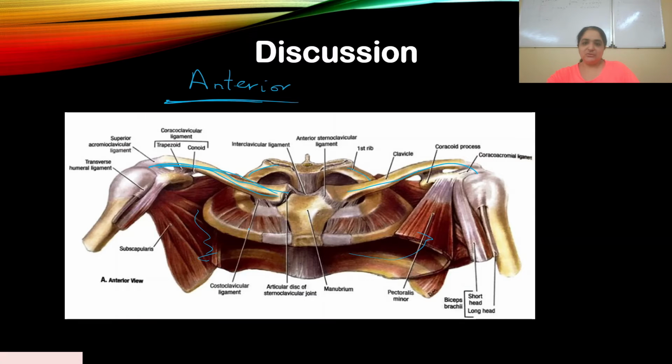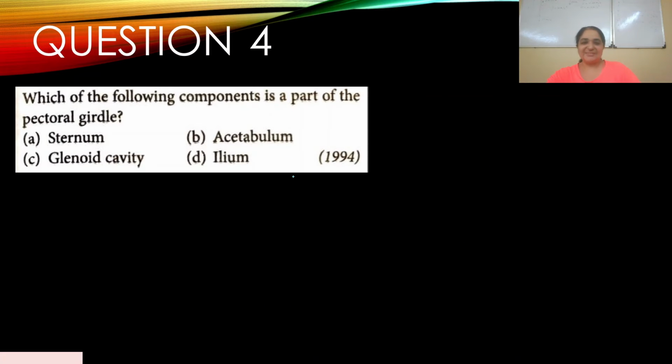Okay, clear? This was also an easy question. If you knew your anatomy well, you should have been able to answer this question. So question number 4. Which of the following components is a part of the pectoral girdle? The pectoral girdle is back again. This appeared in 1994. It's a pretty old question. Let's go through our options. A, sternum, B, acetabulum, C, glenoid cavity, D, ilium. Clearly we just discussed this. C, glenoid cavity. I think they like glenoid cavity too much, but anyway, your answer should be C.